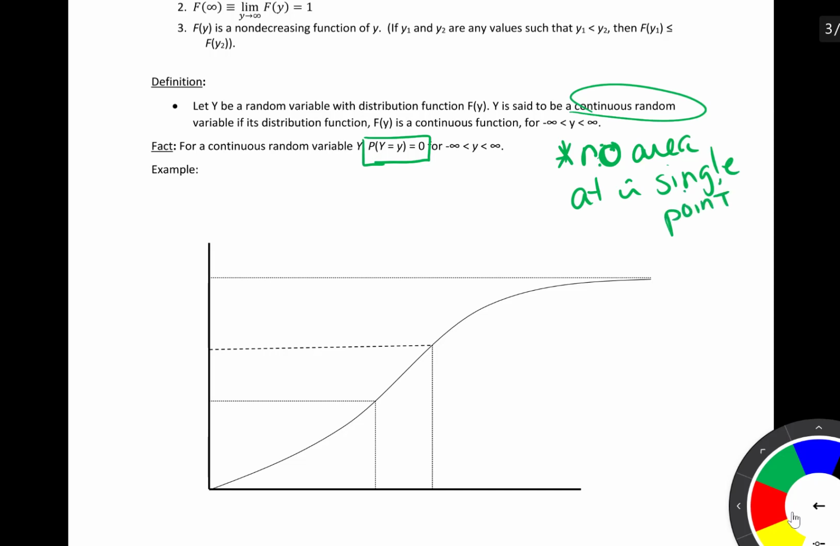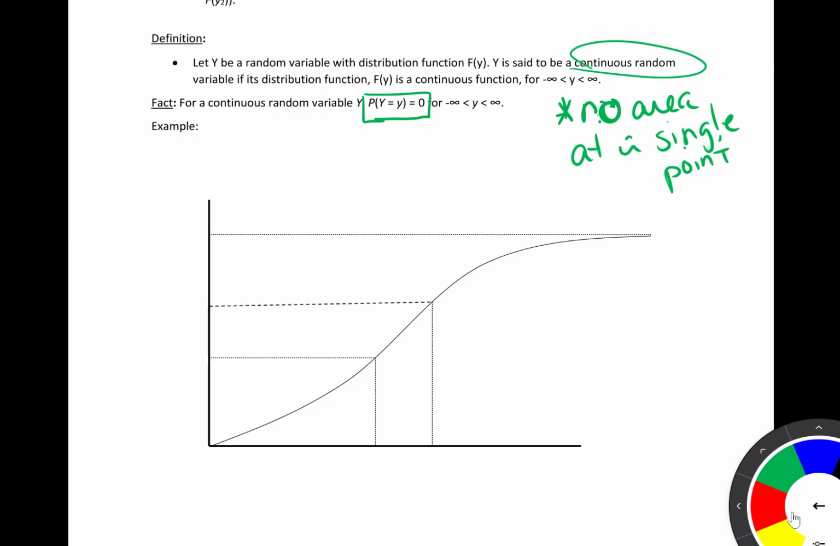So let's look at what a graph could look like for a continuous random variable CDF. So along the y-axis, we're going to have our CDF, and along the x-axis, we'll have the potential values of y. On the y-axis, here will be 0, and here will be 1. And so remember, the limit as y approaches infinity, F of y will approach 1, and as y approaches negative infinity, F of y will approach 0. So we're never going to cross the 1 or the 0 line with our CDF.